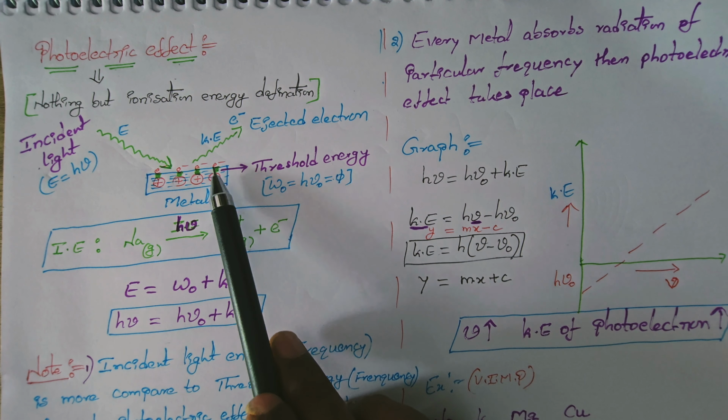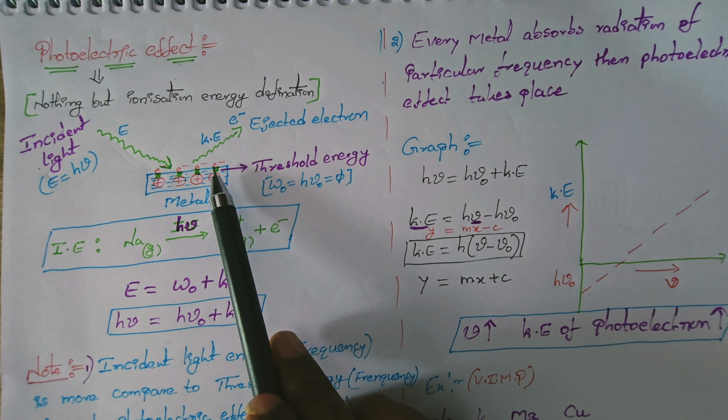Now after breaking that interaction, the remaining amount of energy is converted into kinetic energy of that electron. So ejection of the electron takes place. That is called the photoelectric effect. So simply, a certain frequency of light strikes the metal surface and ejection of electron takes place.